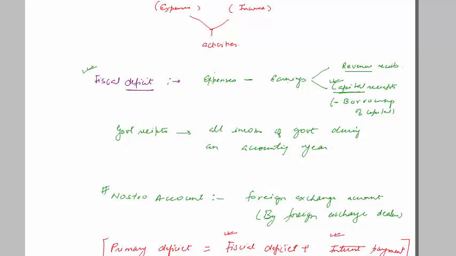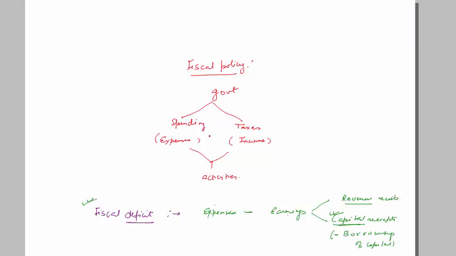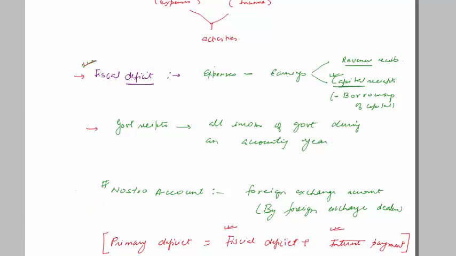So I hope this is clear. Fiscal policy, in which we are talking about all the expenses and taxation, that is income activities of the government. Then we discuss fiscal deficit. This is one of the most key terms. Then government receipts. Then we have talked about nostro account and primary deficit.